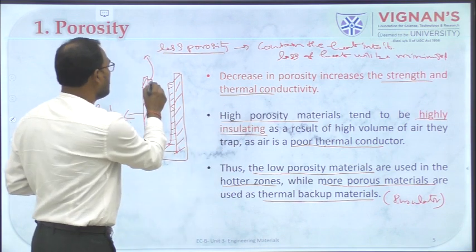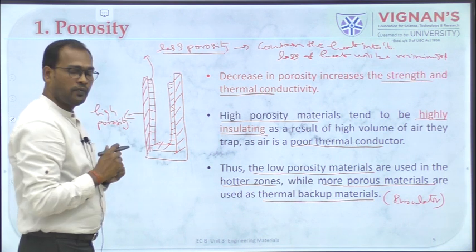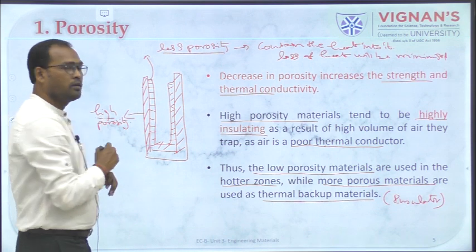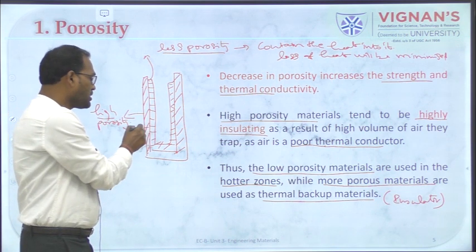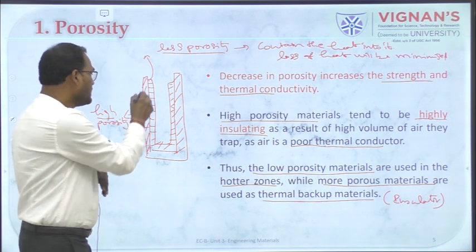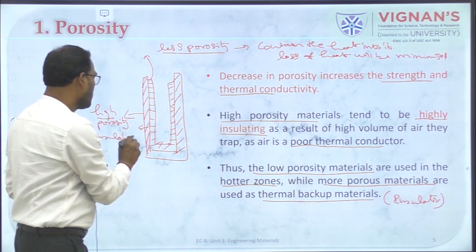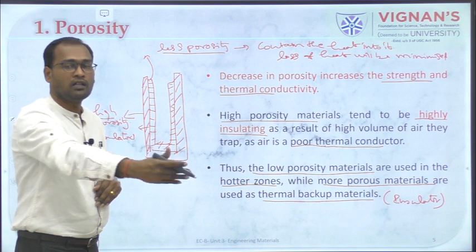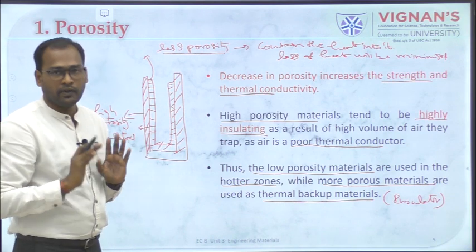So that's why the inner material is made of less porous and the outer material is highly porous, because the heat whatever is lost here should not pass through the material and come out of it. So in order to avoid that, these are used as insulators, so that the heat cannot penetrate it and the whole oven can be safeguarded, okay?